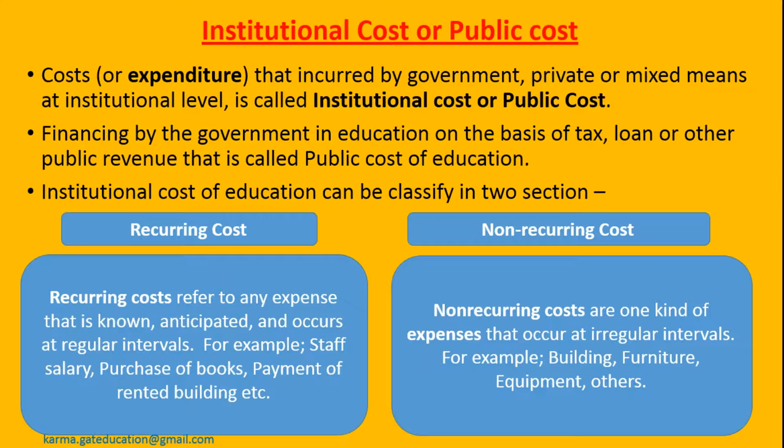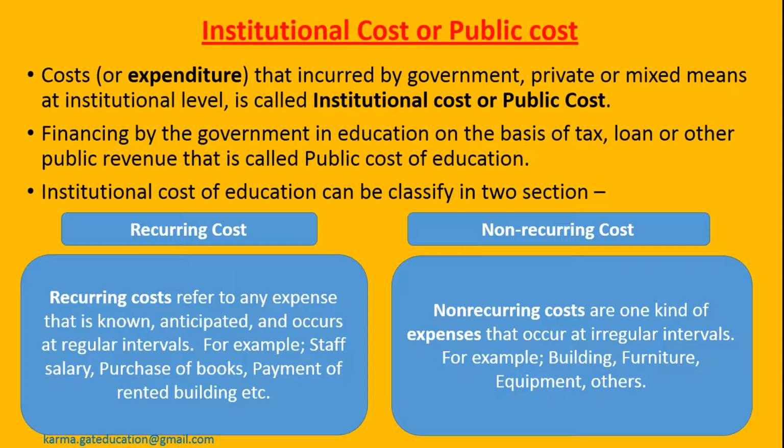One is recurring cost, another is non-recurring cost. Recurring costs refer to any expense that is known, anticipated and occurs at regular intervals. For example, staff salary you have to pay on monthly basis, purchase of books, payment of rented building, etc. These are the recurring costs because they are incurred at regular intervals.